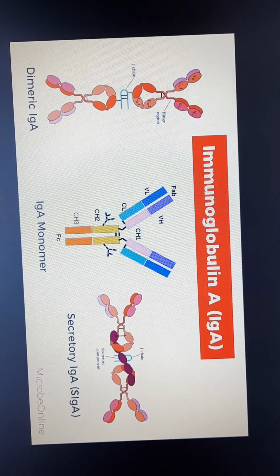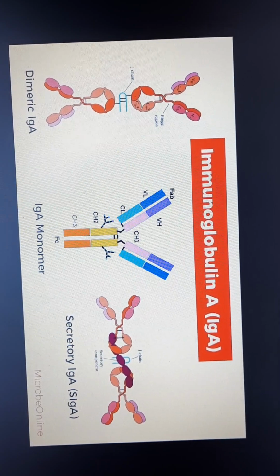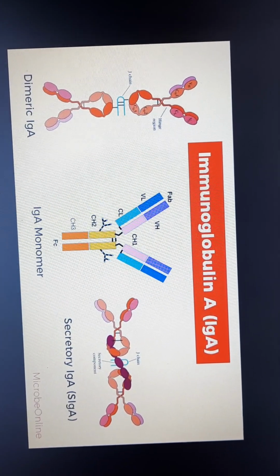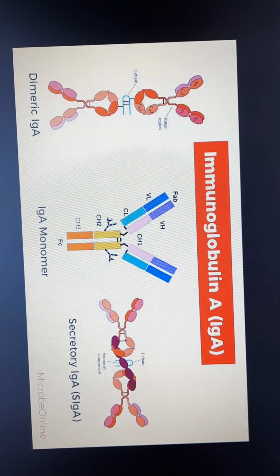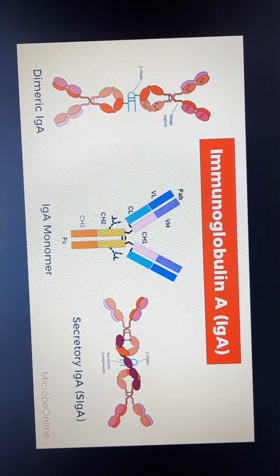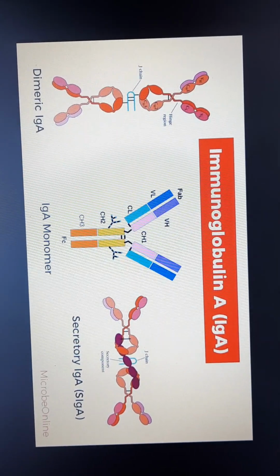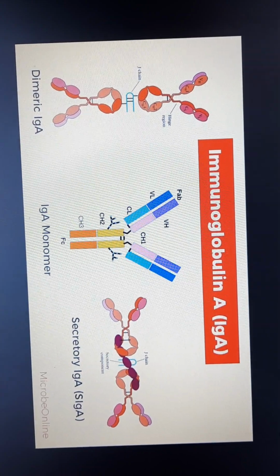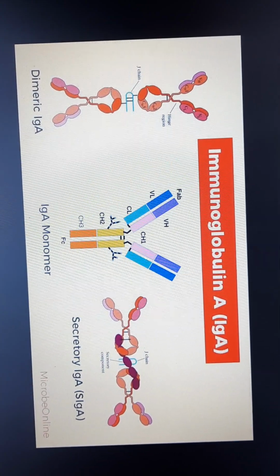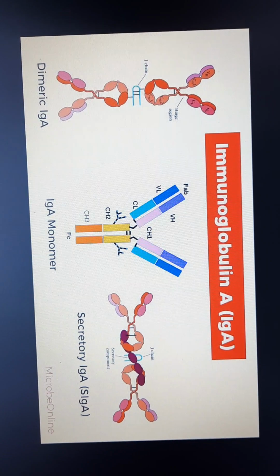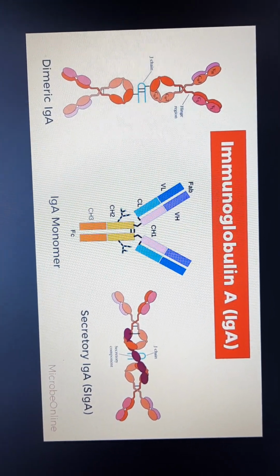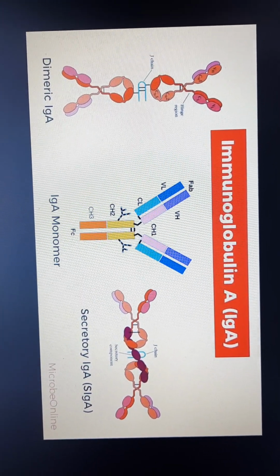The two types of IgA: the serum IgA and the secretory IgA. The secretory IgA is seen in external seromucous secretions of the respiratory and gastrointestinal tracts. The first is serum IgA. Serum IgA is a monomer structure very similar to the IgG molecule.